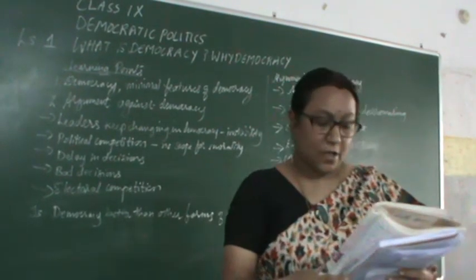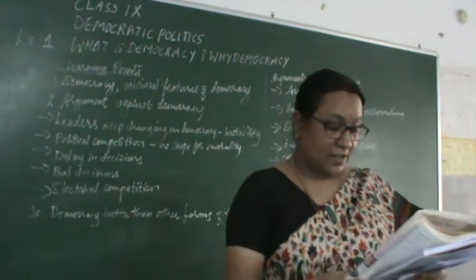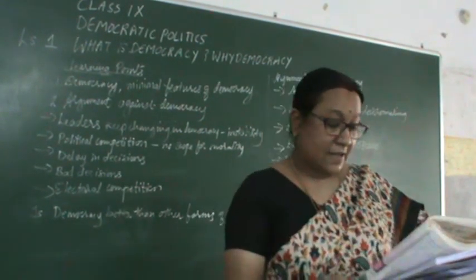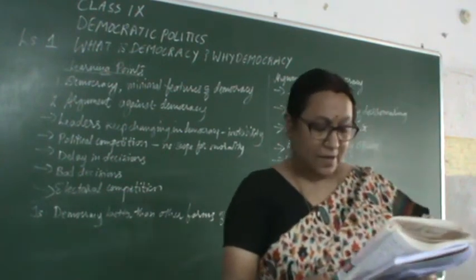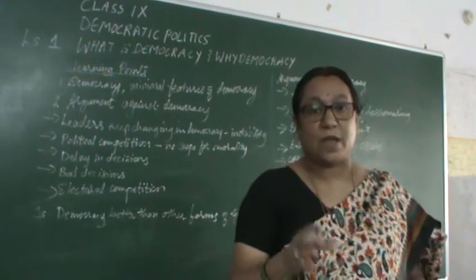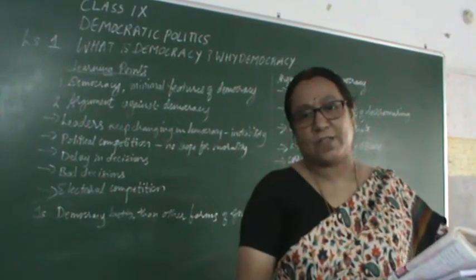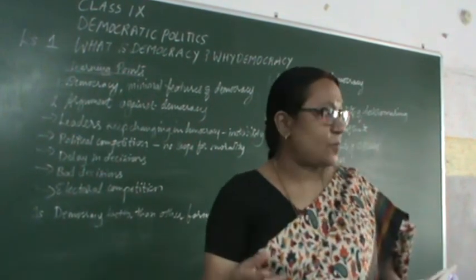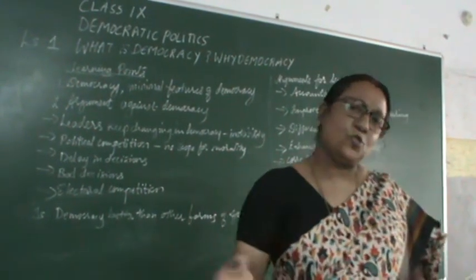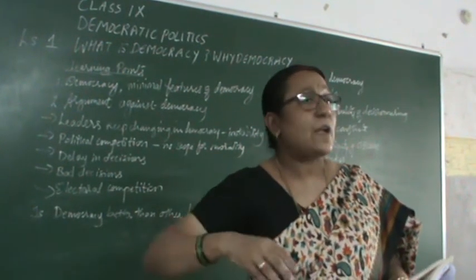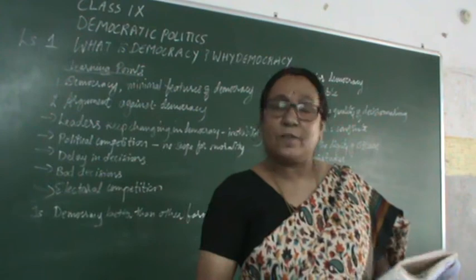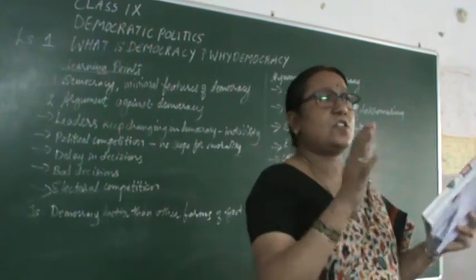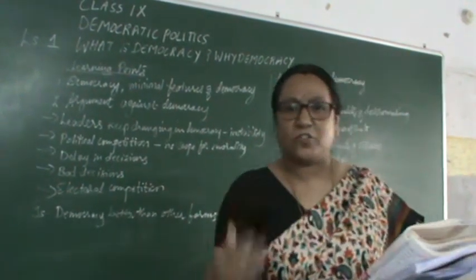So are there some other arguments against democracy that you can think of? Which of these arguments mainly apply to democracy? Which of these can apply to misuse of any form of government? See, the thing is, children, democracy is not a magical solution for all the problems. For example, even after 70 years of independence, we have the problem of illiteracy, unemployment, and poverty. Though so many schemes have been introduced by the government to alleviate poverty, we are finding that these problems still exist. So we cannot say that democracy is the one-stop solution for everything, but we keep on trying.